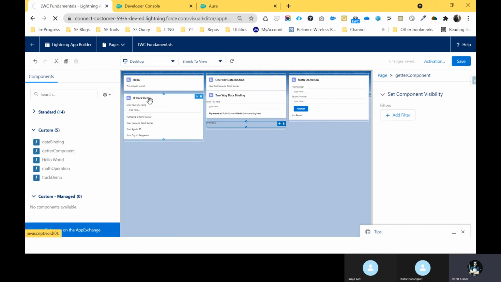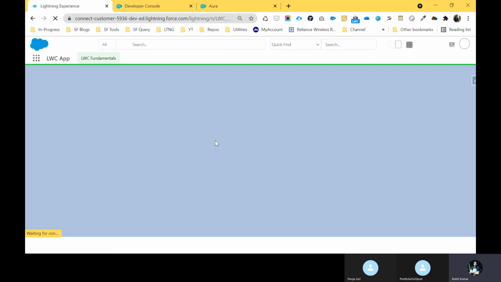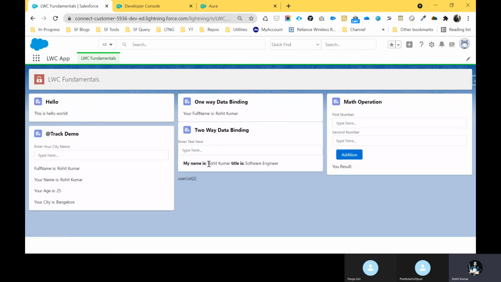And you cannot see the output correctly because this is invalid syntax under the LWC. Here we need to use a curly bracket, and inside that curly bracket we need to define user list in HTML. If you put user list in curly brackets, it shows me all the users, not a specific user.